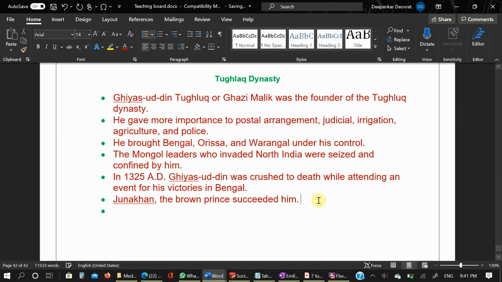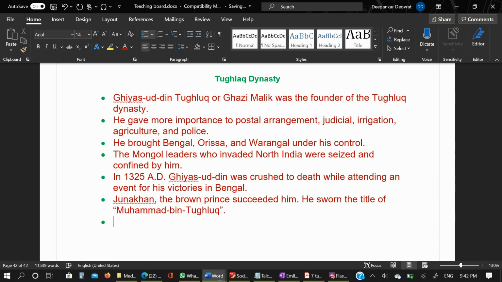You may have heard Tughlaq in Chak De India in one shot, so you can remember this. And Muhammad bin Tughlaq stood for the administrative and political unity of India.